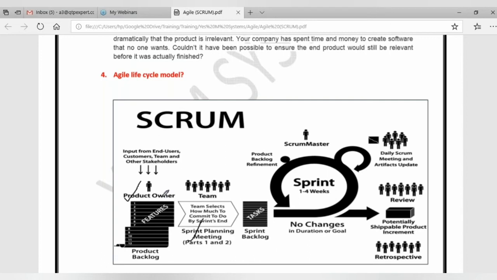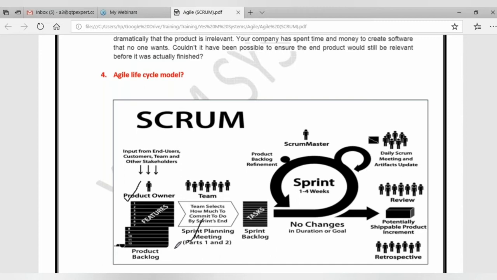So once they pick the first requirement, the product owner will explain what that requirement is about. Once they explain, the next step is that each team member has to give an estimation number. Say the first person will say that I will take 5 hours to develop this particular requirement, and person 2 will say no, I will take 10 hours, and person 3 will say maybe 3 hours. So everyone will give his or her estimation.